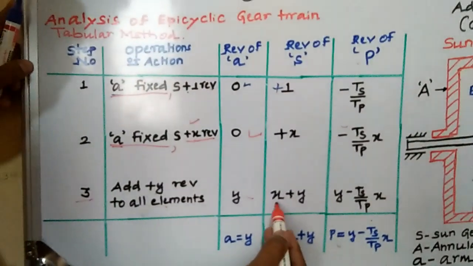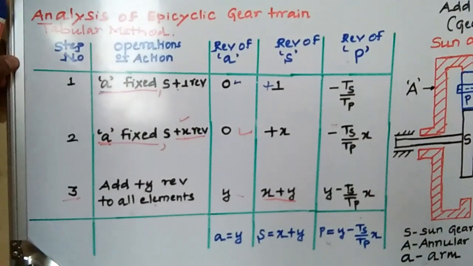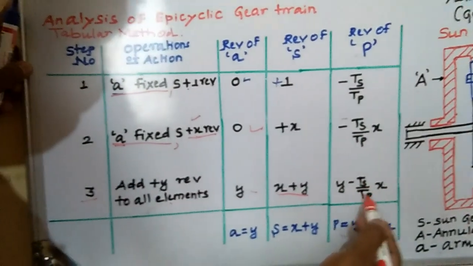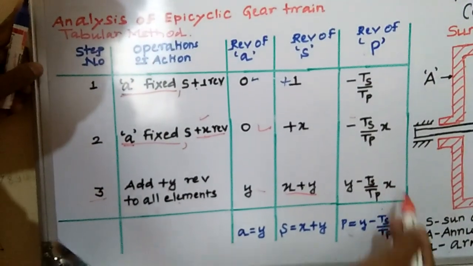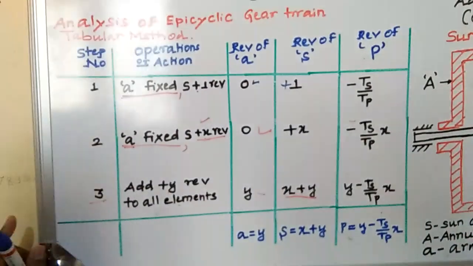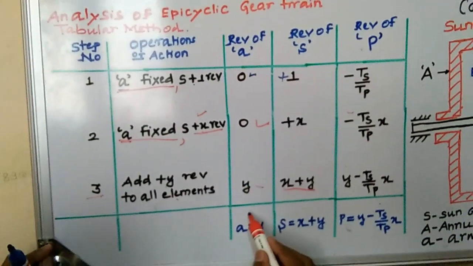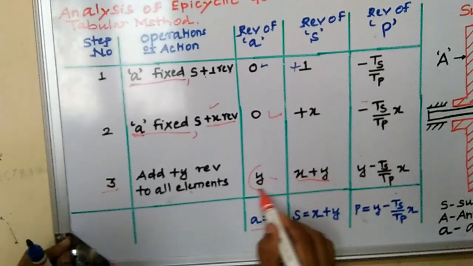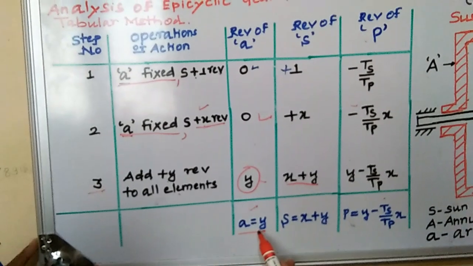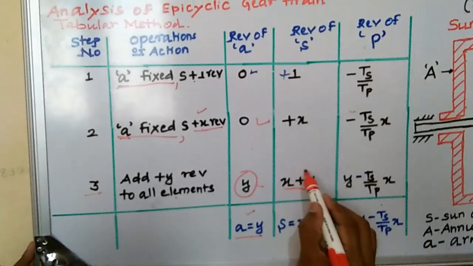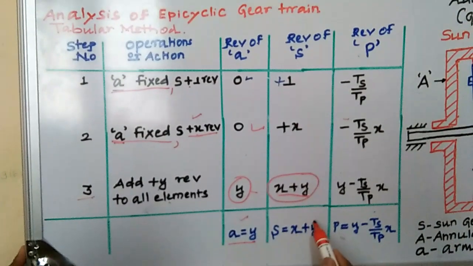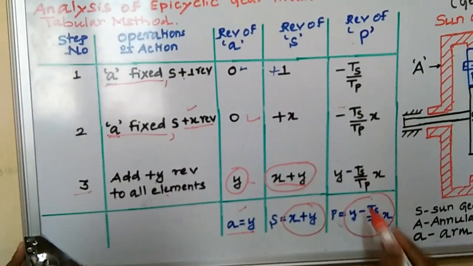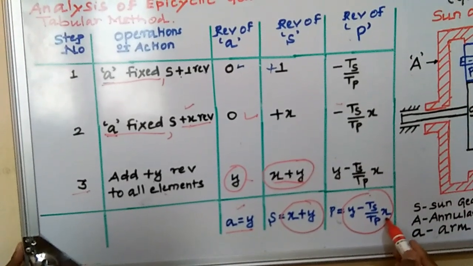Then whatever the previous revolution was, that is x plus y. Then here also it comes as y, you add it: y minus ts by tp, that is the multiplication of x. Then once again I have made a conclusion here: the revolution made by the arm is nothing but y revolution. Look at this one, the final revolution made by the arm comes as y revolution. The revolution made by the sun gear is nothing but x plus y. The revolution made by the planet gear is y minus ts by tp into x.